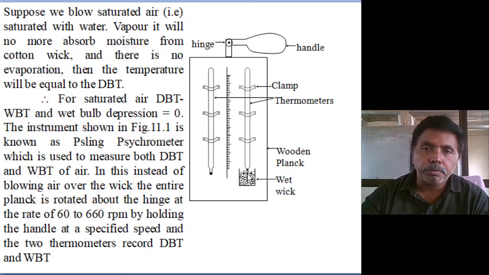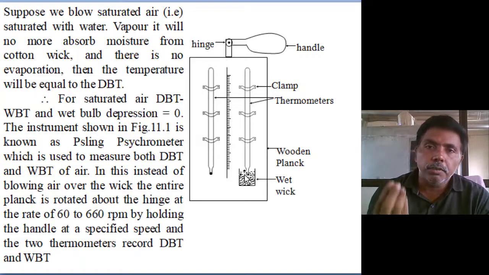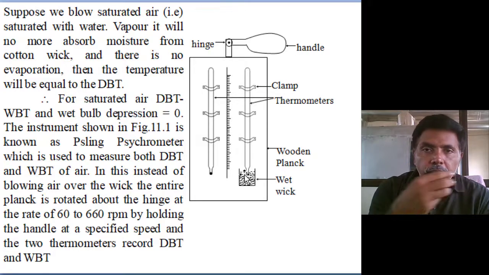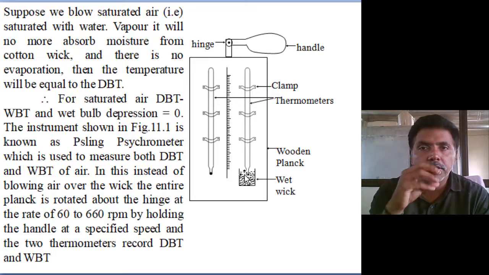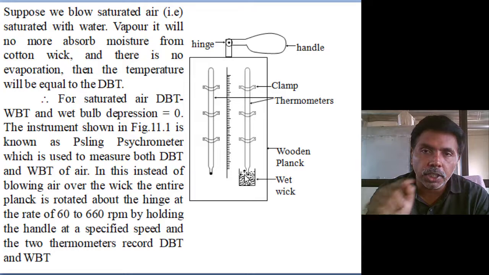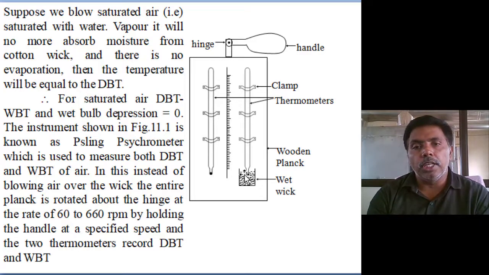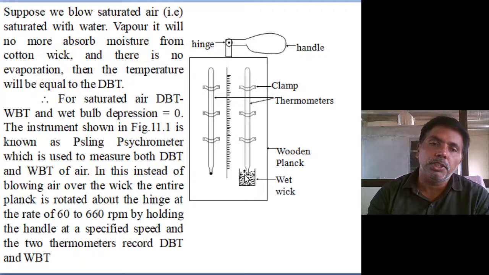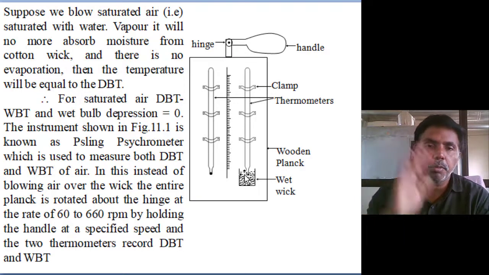Suppose this bulb is covered with a wet cloth or wick, and we pour water so that the cloth absorbs the water. Then the air flowing over it absorbs moisture and reaches the saturation condition. At that condition, whatever temperature we measure is called the wet bulb temperature. So in HVAC, heating, ventilation and air conditioning, for measurement of any property we just measure dry bulb and wet bulb. Using these two, with the psychrometric chart, I can find any property.